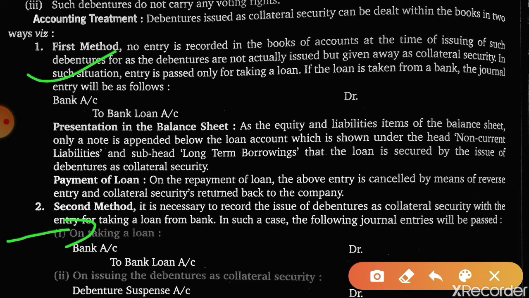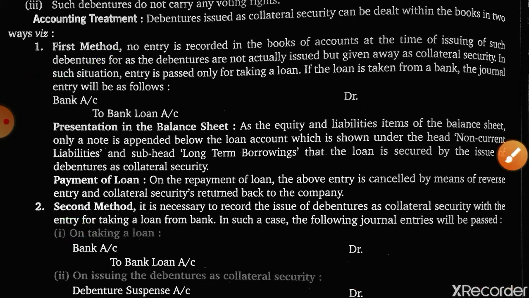In the first method, a footnote is given in the notes to accounts. What is notes to accounts? I have already told you in class 11th. Again I am telling you, they are the explanatory notes of the balance sheet. Is this clear? Which we are going to study in detail in chapter number 9.